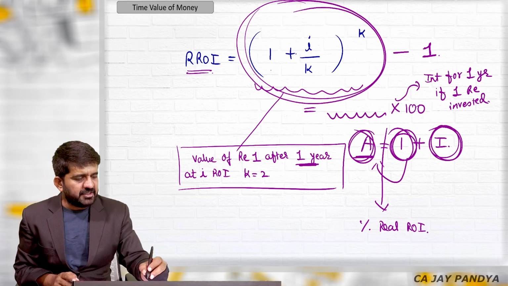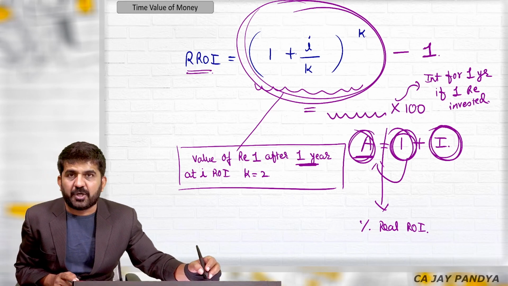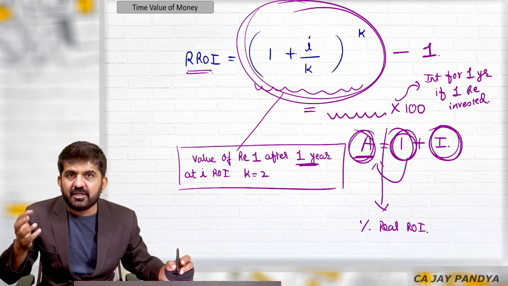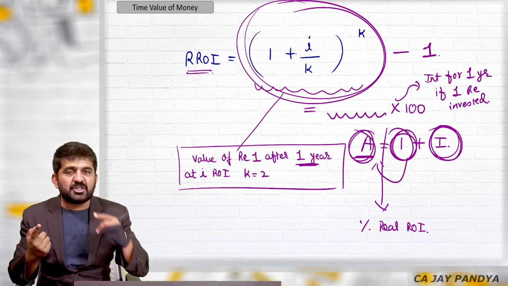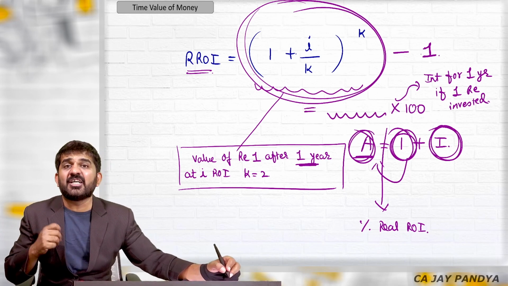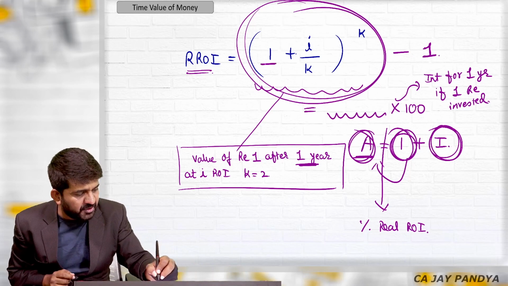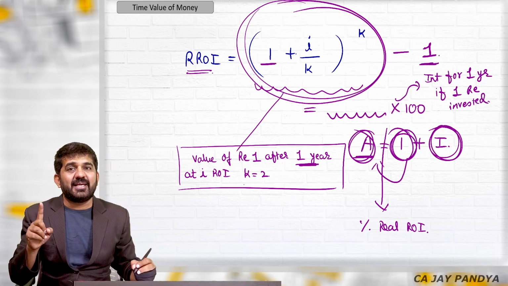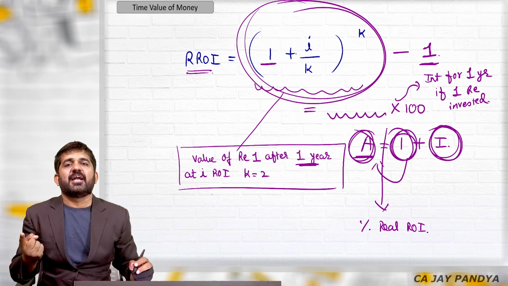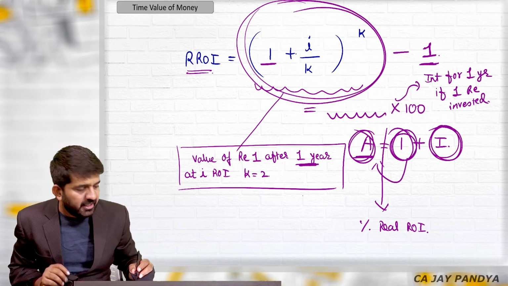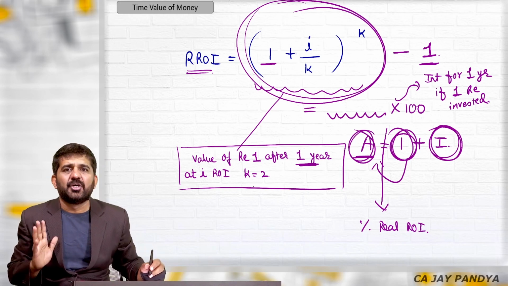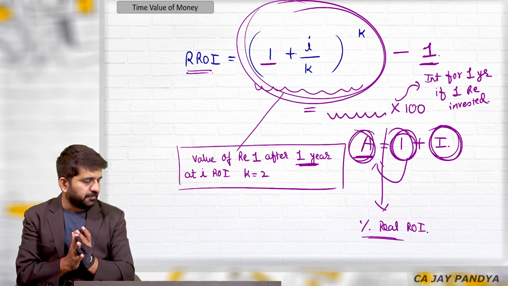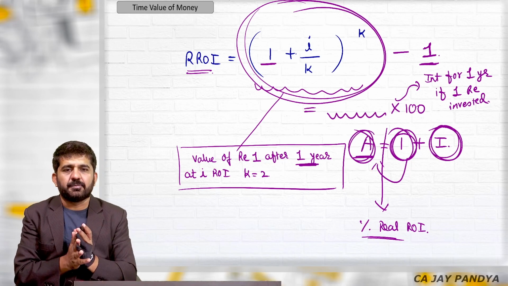Real rate of interest is equal to 1 plus I upon K raised to K. This is the amount of rupee 1 invested after 1 year, where the number of times the interest is calculated is K, minus 1. So you are removing the principal. See, first the principal 1 was added, now you are removing the principal. So you will be getting the exact amount of interest after 1 year if 1 rupee is invested. Minus 1 gives the amount of interest, and multiplied by 100 you get the answer in percentage, the real rate of interest which a person is earning.